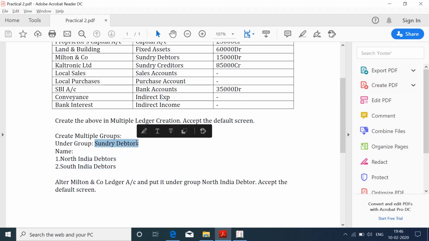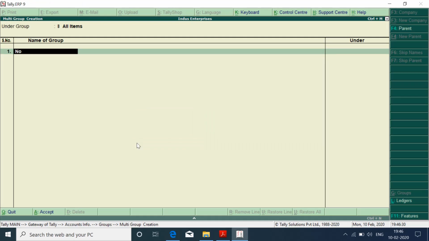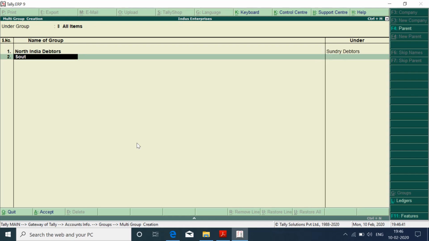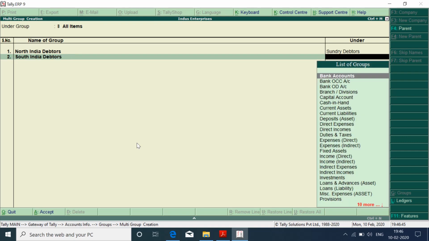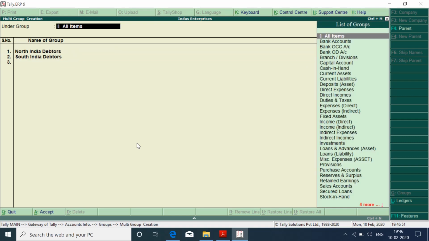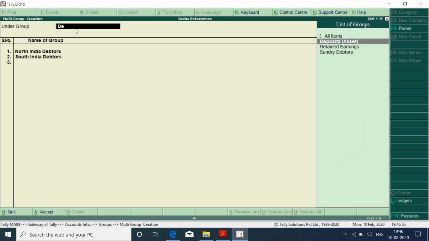So we have North India Debtor and South India Debtor under Sundry Debtors. We have 2 options for creating this. Either I can say North India Debtors under Sundry Debtors, and then South India Debtors under Sundry Debtors. This is one way of creating these groups, and the other way is at the very top where we have selected All Items, we have to make this Sundry Debtors.